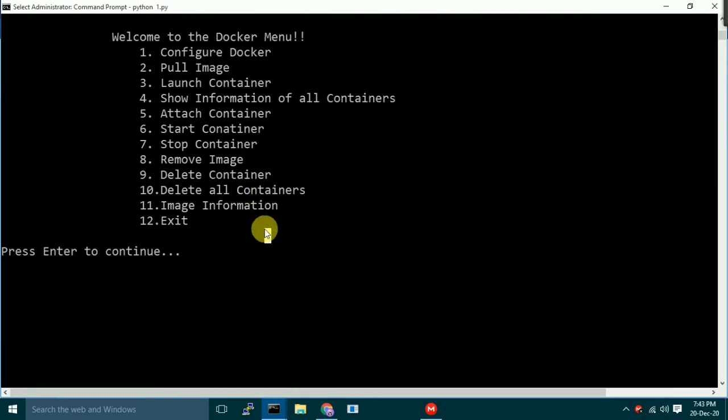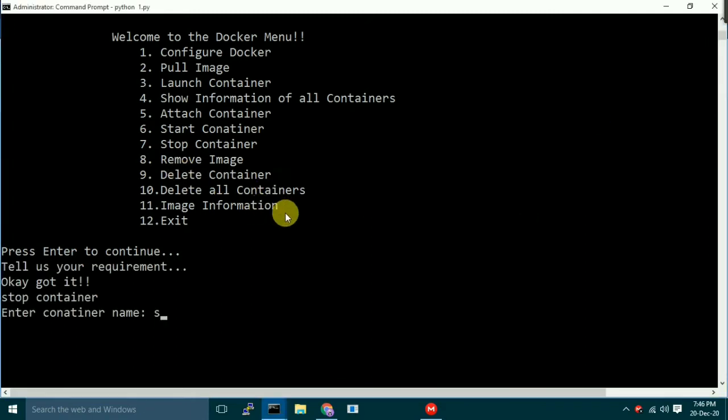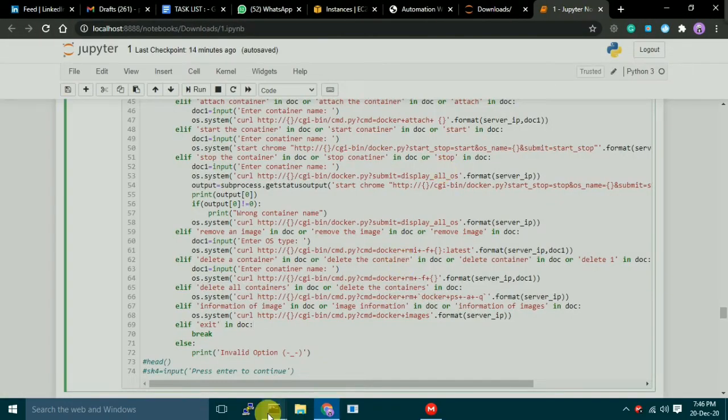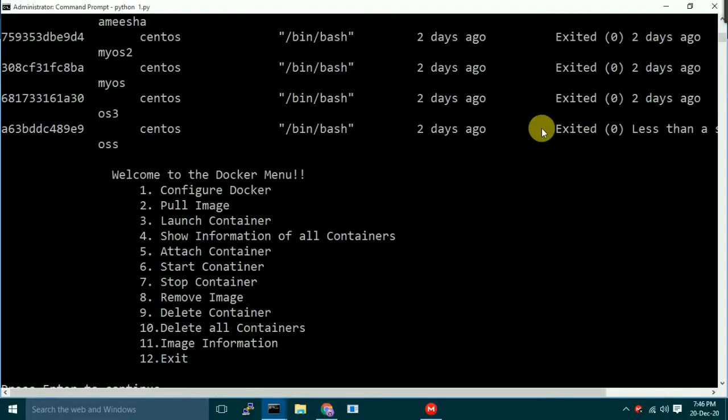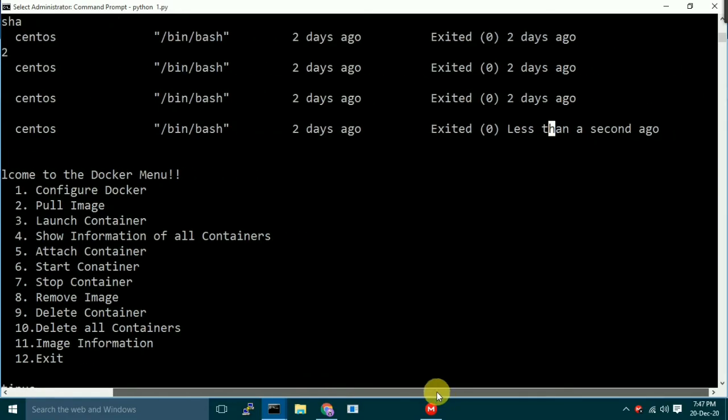Let's go and see some other services, like stop container. Let's stop this container. Stop container. Let's give the OS name which we just started, and let's stop this one. And see, this OS has been stopped. Come out here. You can see this OSS has exited less than a second ago. So we have successfully stopped this OS.